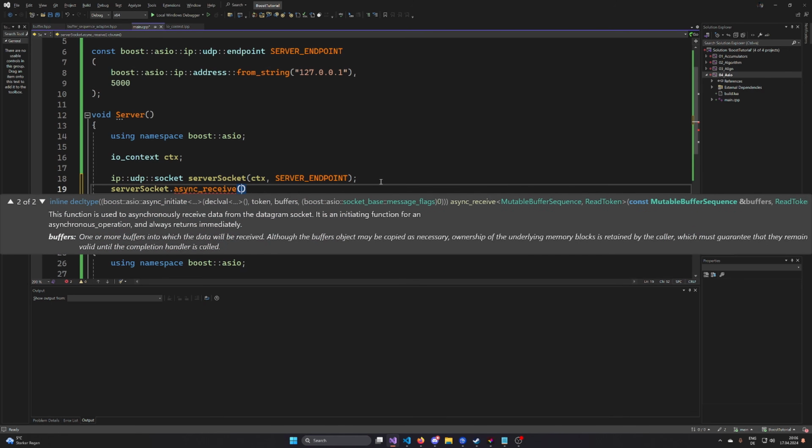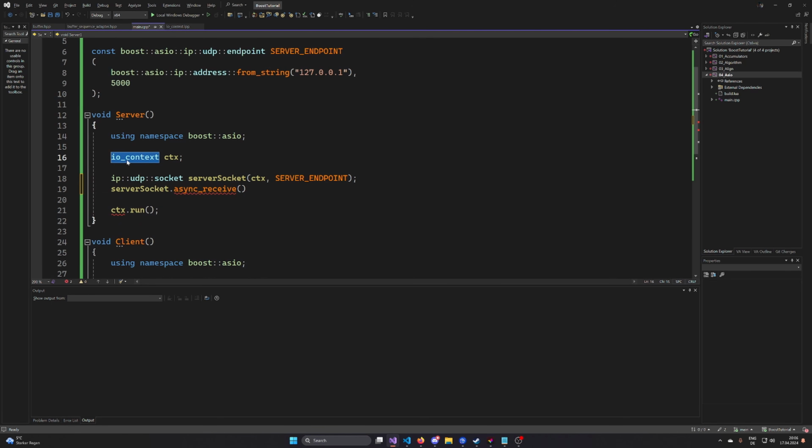What does async receive mean? First of all, async means it's an asynchronous operation, so enqueue it in the IO context and sometime later poll it. Do not block until we receive data, make it asynchronously. Receive is the operation that we are doing. Receive means listen to that endpoint. So for that destination IP address on that port, listen if you are getting data there. And if we are getting data, then run some piece of code.